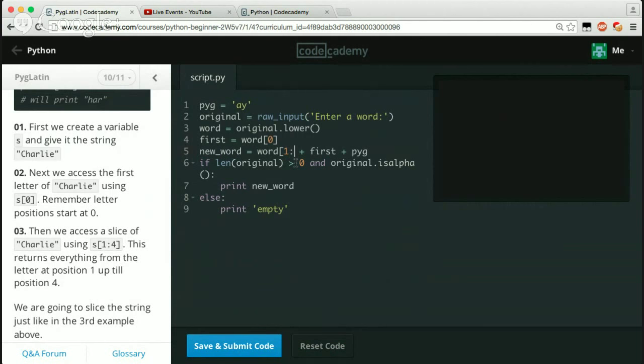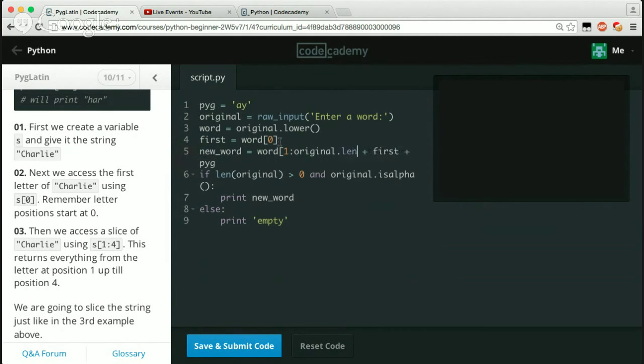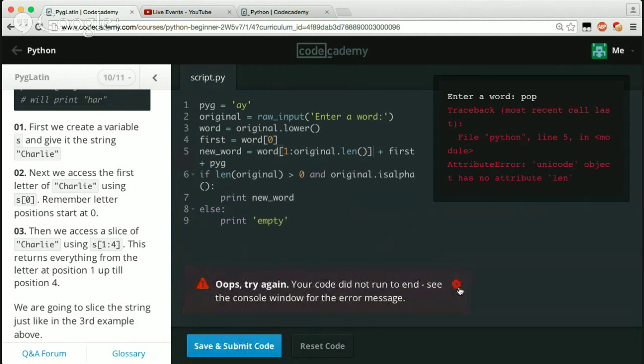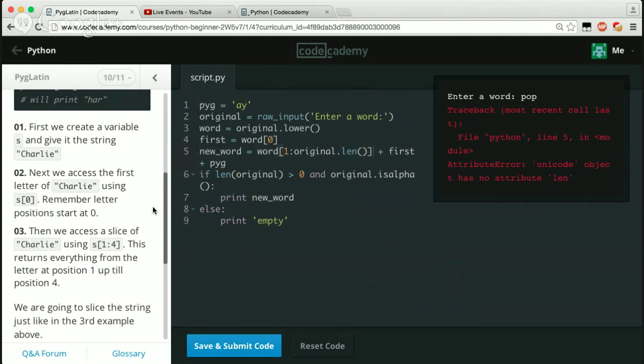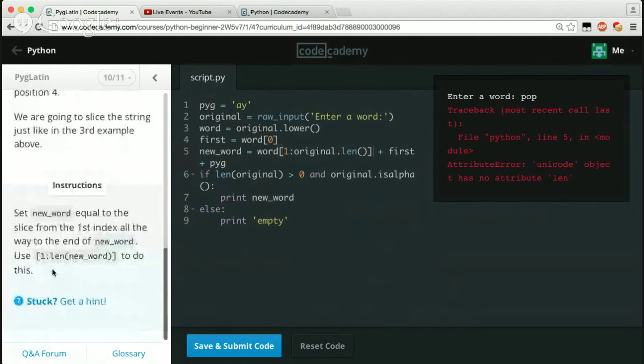Oh well, no, we could do. We could say because we're not gonna know what word they're putting in here, so we can just say original dot len. Damn, we are smart. No, we didn't. See the console error message. File line 5, module line 5. What did I do wrong here? Thought I did that right. Oh, I did that backwards.